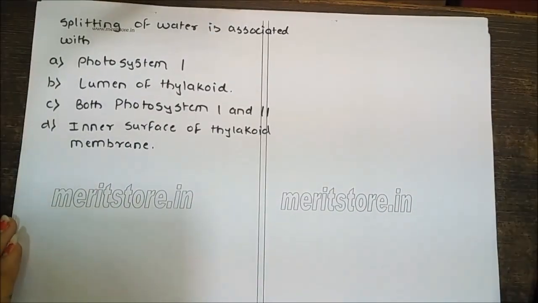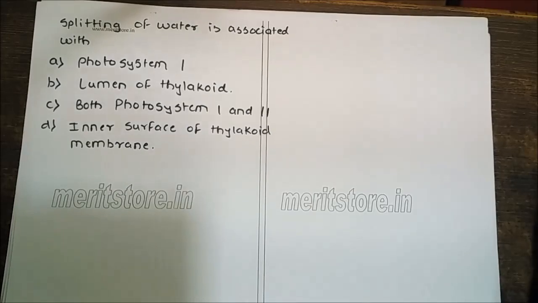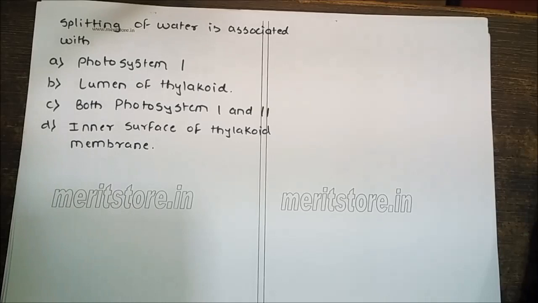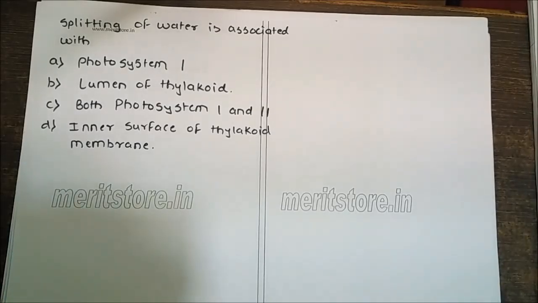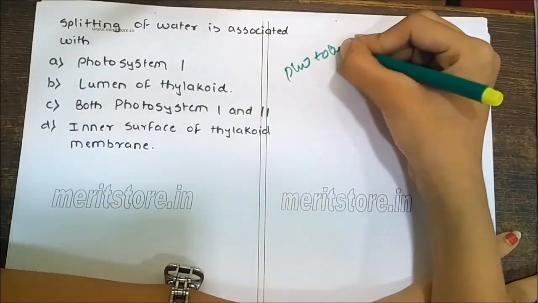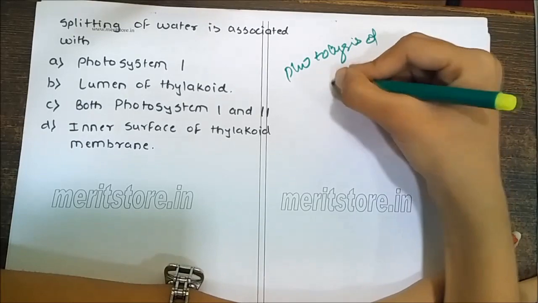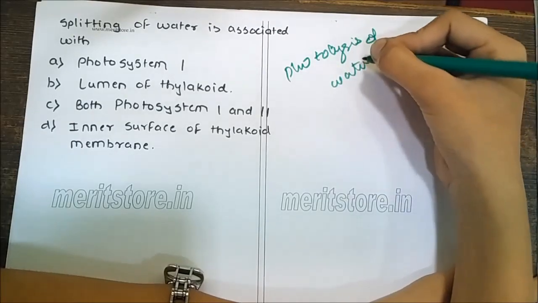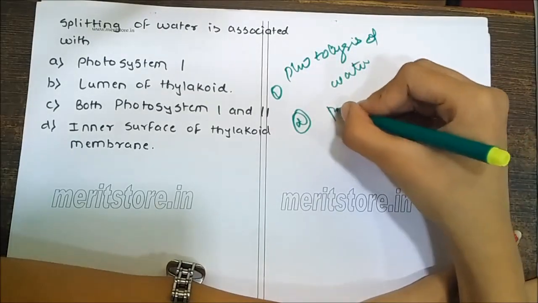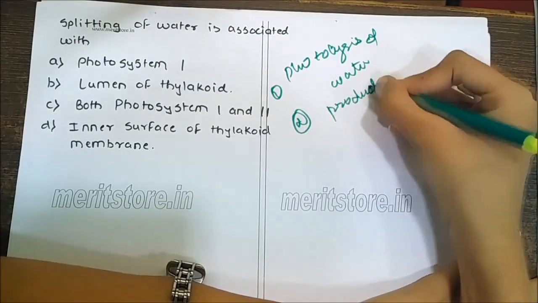Splitting of water is associated with: photosystem 1, lumen of thylakoid, both photosystem 1 and 2, inner surface of thylakoid membrane. Light reactions occur inside the thylakoids, especially those of the grana region. It involves two types of reactions: photolysis of water and production of assimilatory power.